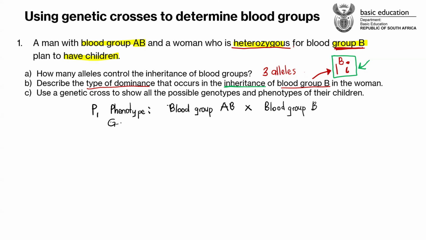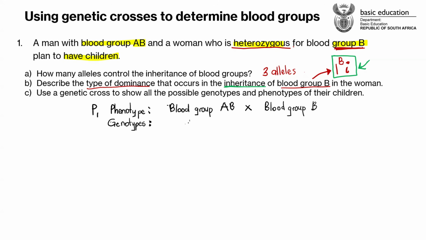And then now, what about their genotypes? The one with blood group AB, what is the genotype for them? How are we going to write the genotype? Yes, Manda. Yes.